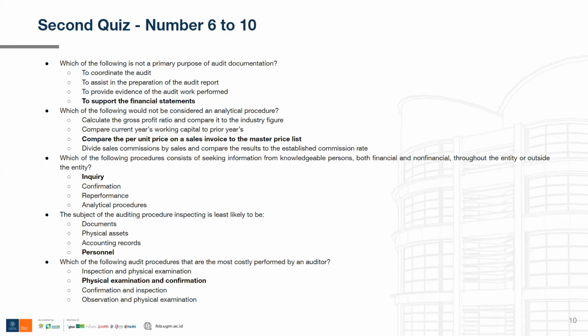So this option is more on inspection as audit evidence and not an analytical procedure. So option 3 is the correct answer.